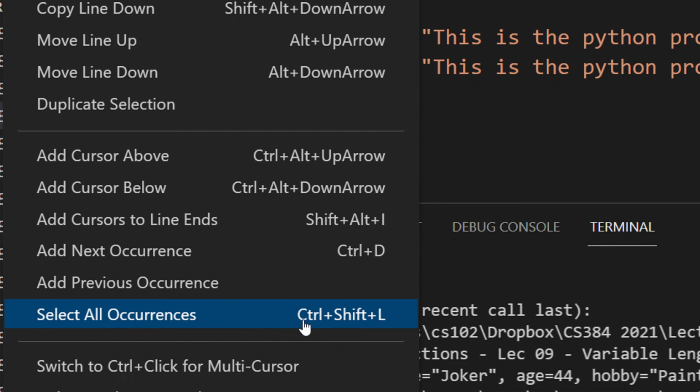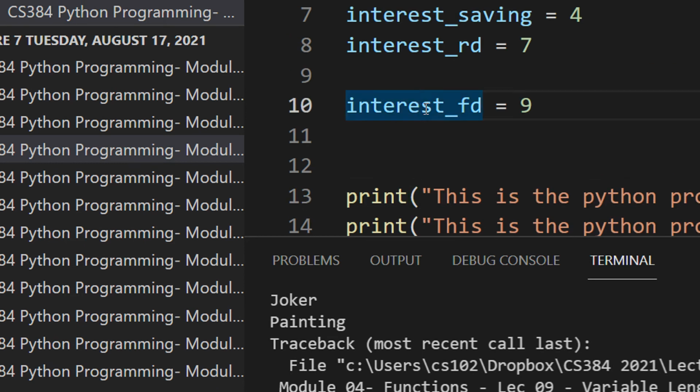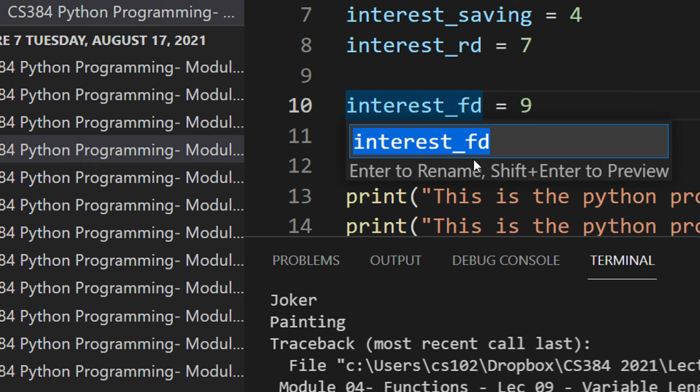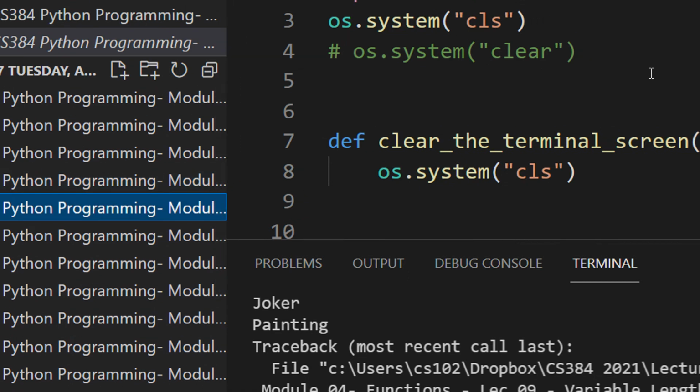Then select all occurrences is Shift L. Then rename occurrences, I think F2. So you can rename the instance. Always try to use some shortcut keys that actually help you speed up your programming.